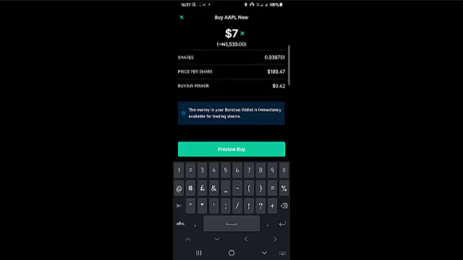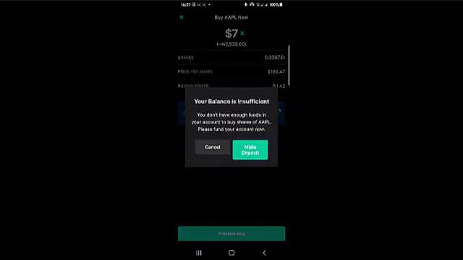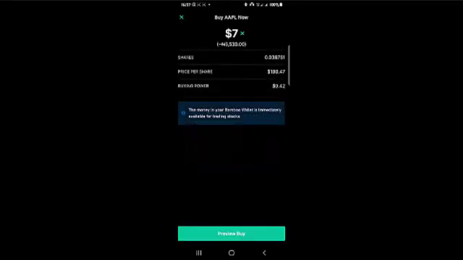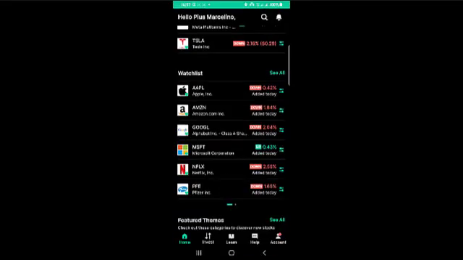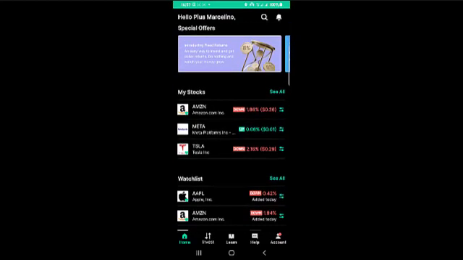All right, so once I choose $7, it asks me to preview the buying. Okay, you can see, even though I do not have sufficient balance at this moment, it will also ask me to make a deposit. All right, but this is basically how you can buy shares. Once you click on make a deposit, it takes you through the process. You make a deposit, you preview the buying, and then you buy eventually. All right, so once you buy the stock, let's go back to the home section. It adds it up to my stock.